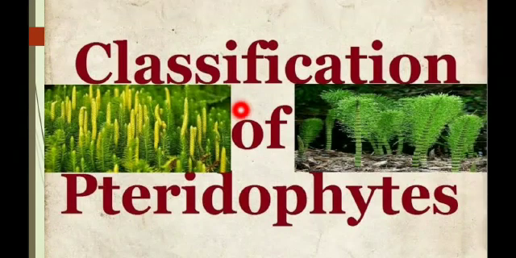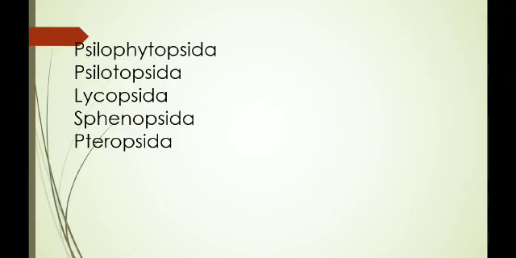Then the next topic is classification of the pteridophytes. Reimer, in the year 1954, proposed a classification for pteridophytes. In this classification, pteridophytes are divided into 5 divisions. They are as follows: first Psilophytopsida, second Coenopteridopsida, third Lycopsida, fourth Sphenopsida, and fifth Pteropsida. There are 19 orders and 48 families in this classification. This classification was proposed by Reimer.